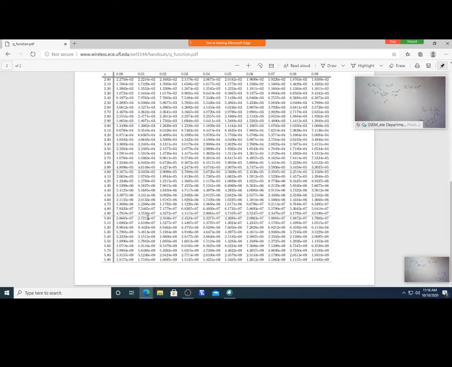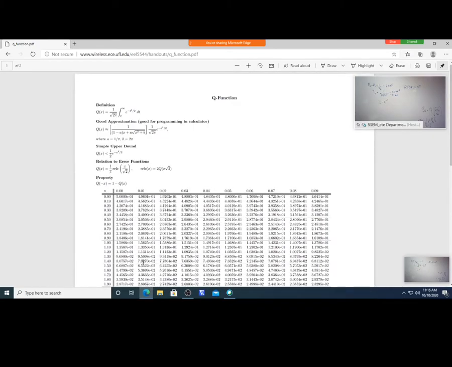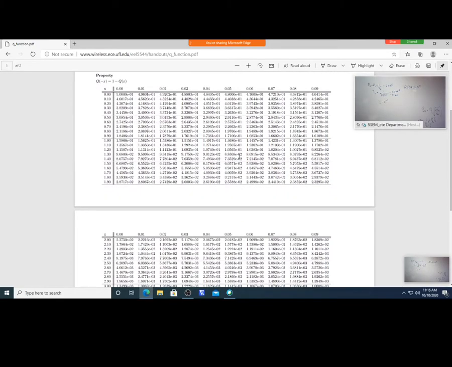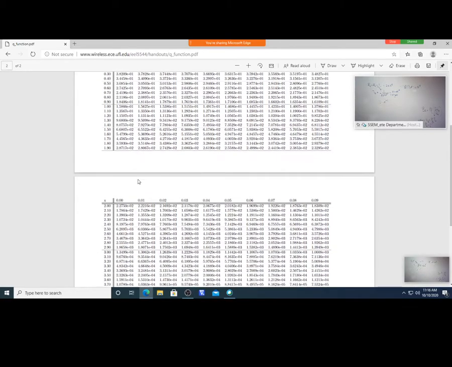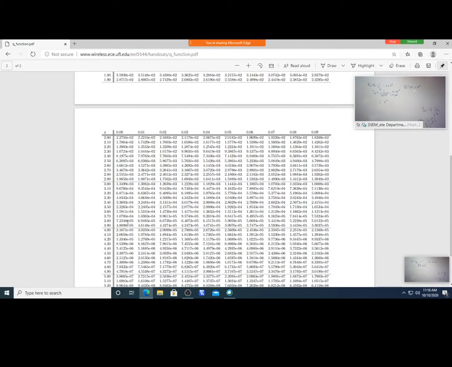See where it is. Here it is 10 raised to minus 1, 10 raised to minus 2 and 10 raised to minus 3. We have come over here. We want 1 into 10 raised to minus 4. Here it is 3 into 10 raised to minus 4, 2, 1.3, 1.2, 1.2, 1.1. It is starting to reduce.